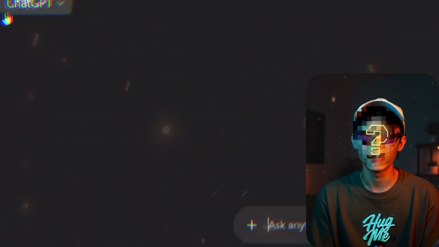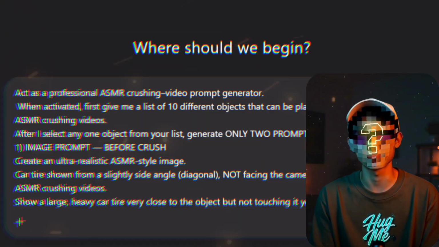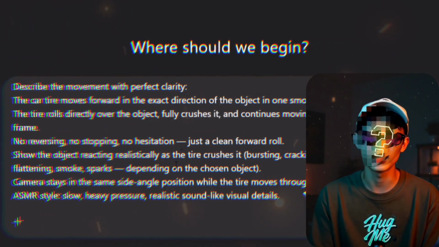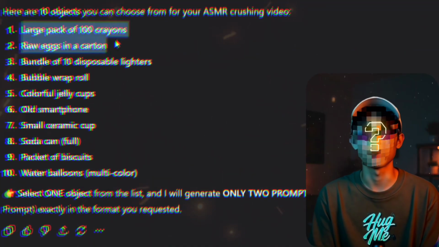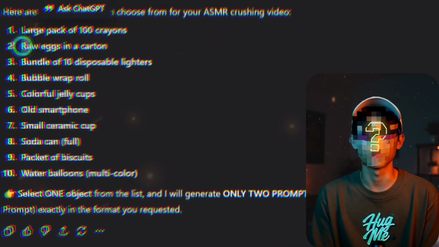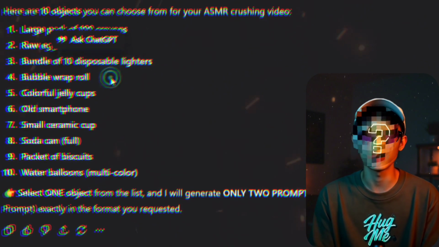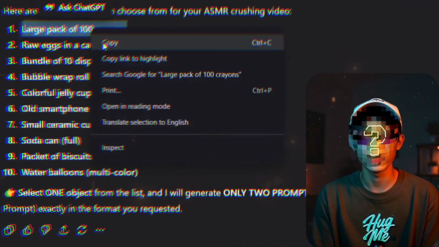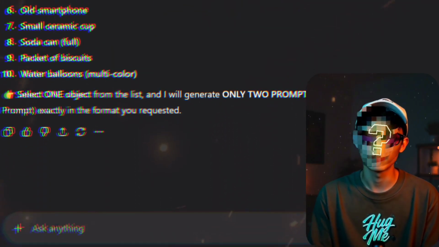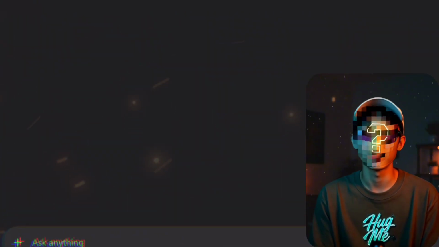Simply copy this prompt, then come to ChatGPT. You can also go to DeepSeek. You can go to Claude, paste this prompt in the prompt box, and click the enter button. Then ChatGPT or your chatbot will ask you which of these things you want to make a video for. It will provide a list. You can copy any idea or write your own. For example, we copy the first idea. Large pack of 100 crayons, meaning a pack of 100 color crayons. Copy this idea and paste it below in ChatGPT and press enter.